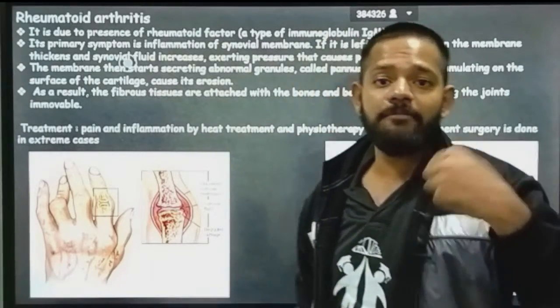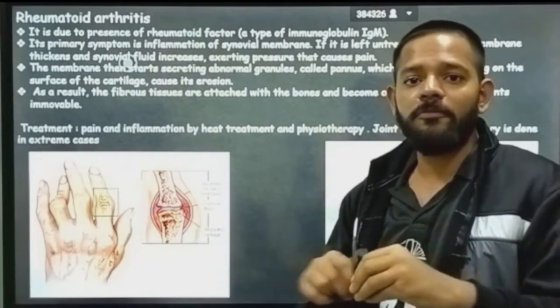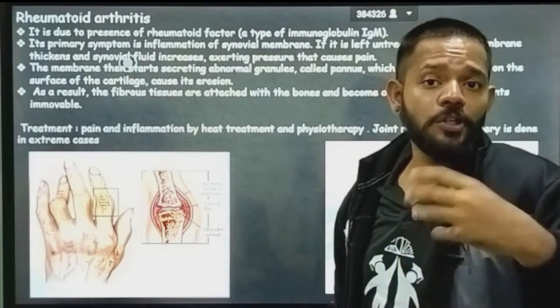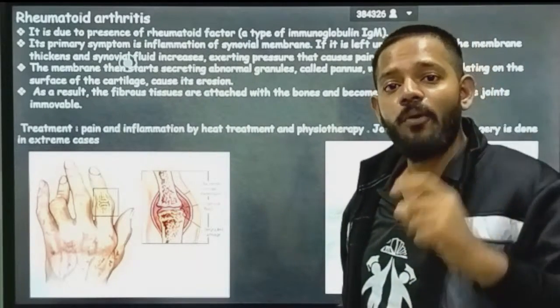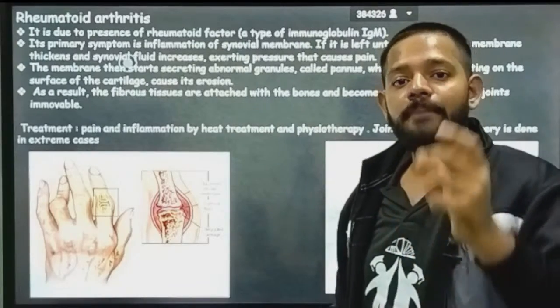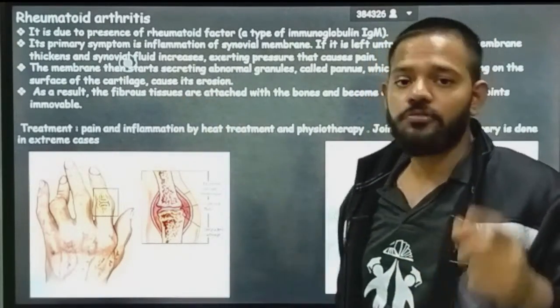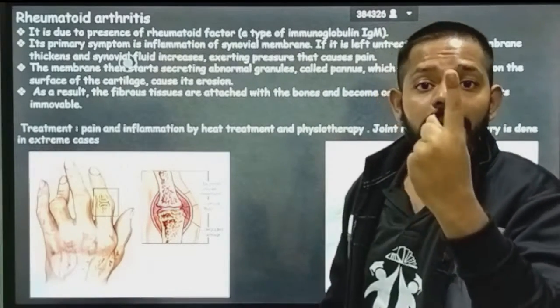As you know, when a fracture takes place, the bone gets fractured, and when you put on a plaster and do immobilization, the bone gets rearranged. The same thing happens here. The fibrous tissue attached to each other ossifies and now becomes immovable.